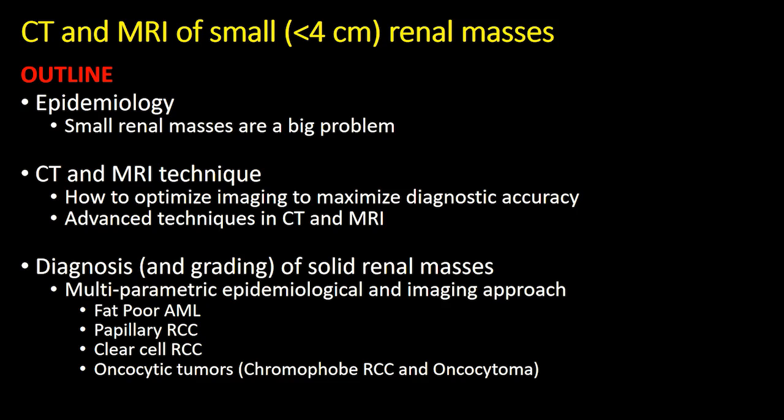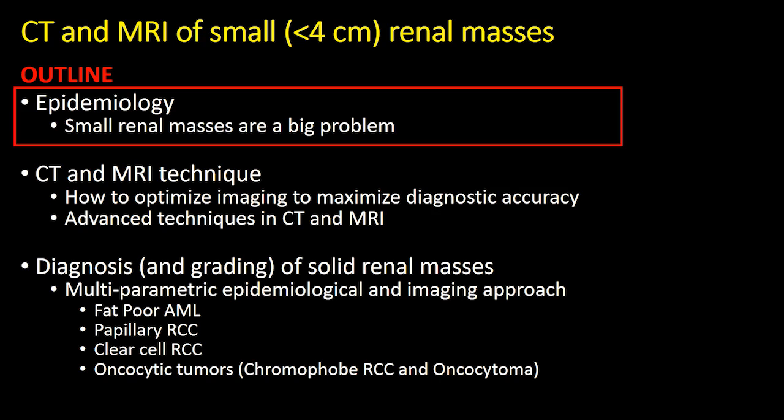I'll present a brief outline of what we'll cover during the lecture. We'll discuss the epidemiology of solid and cystic renal masses. We'll spend quite a bit of time discussing the CT and MRI techniques and how to optimize both to maximize accuracy for characterization of renal masses. And then we'll conclude the talk reviewing the ability to diagnose and subtype solid renal masses and also to potentially grade renal cell carcinomas with imaging.